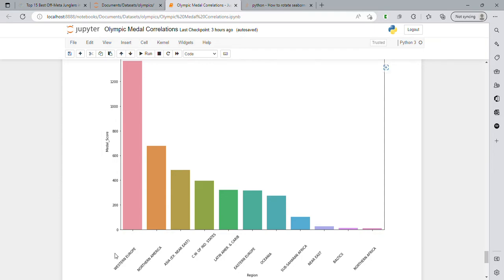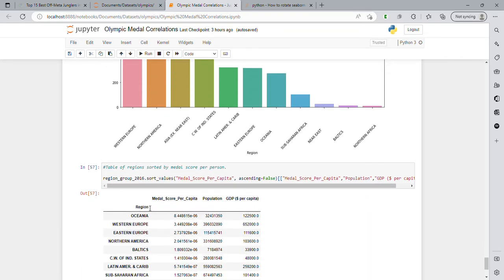We can see Western Europe is way out in front now with the highest medal score, and then we have North America coming in, and then Asia, and then the Commonwealth of Independent States, which is a post-Soviet Russia or USSR governing body, so it's kind of still very European. And then you see Eastern Europe still pretty strong in here, and then Oceania, which is primarily Australia population-wise, so it is also very heavily European influenced.